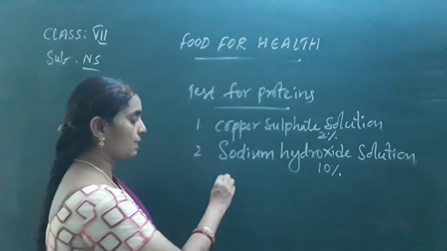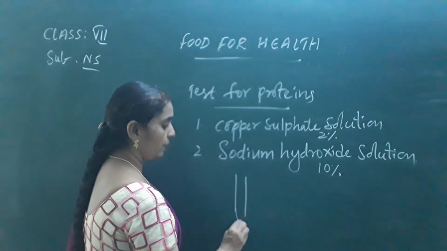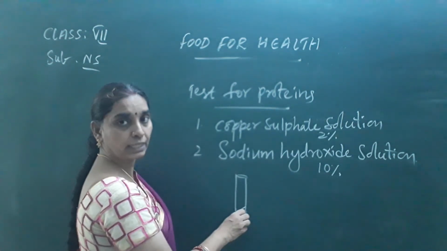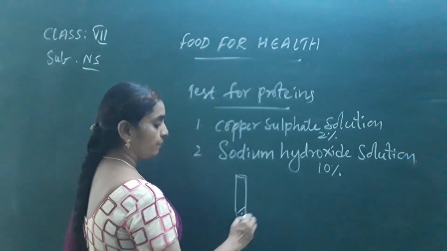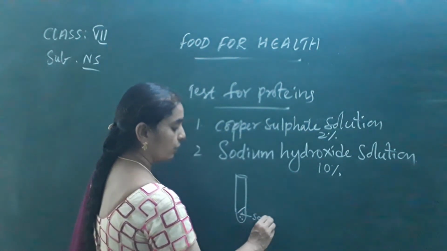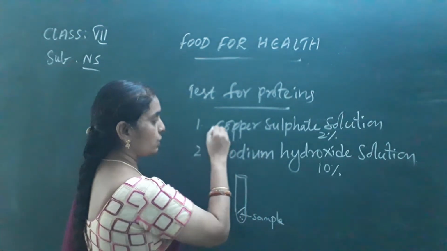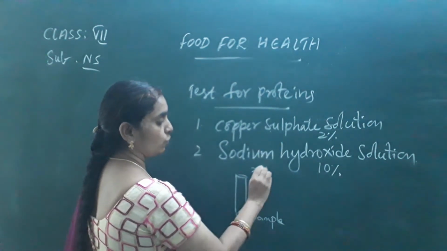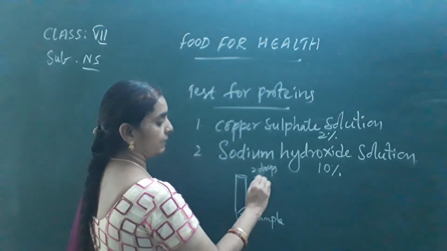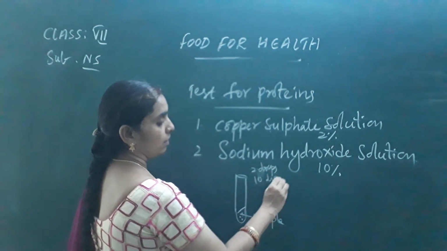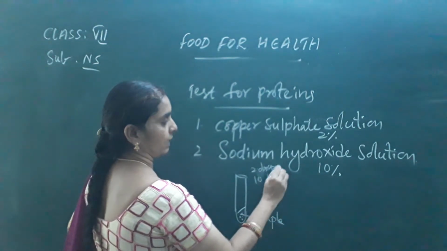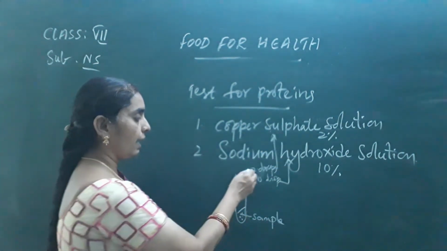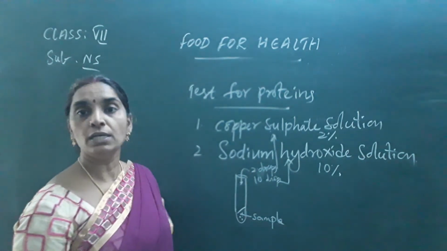In a test tube, you can take the sample that is given. If it is milk or egg yolk, anything, you can take it, and to this sample you are adding these two solutions: 2 drops of copper sulfate and 10 drops of sodium hydroxide solution, adding them with the help of a dropper.